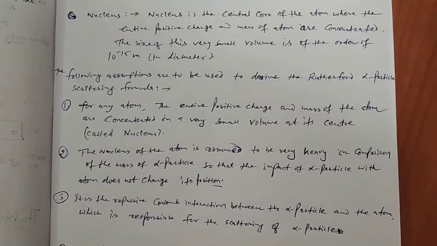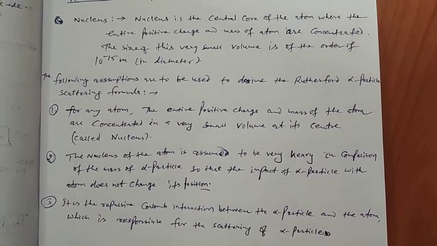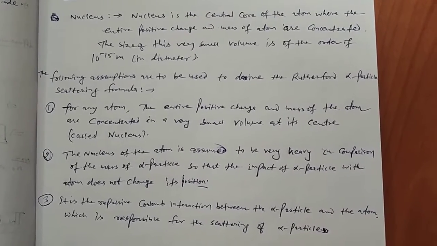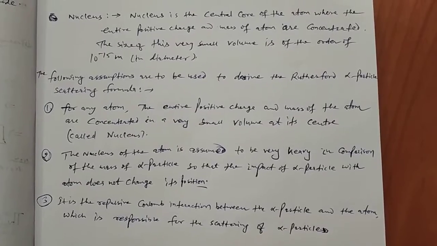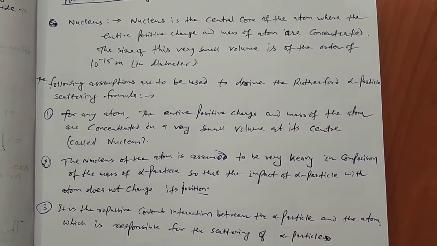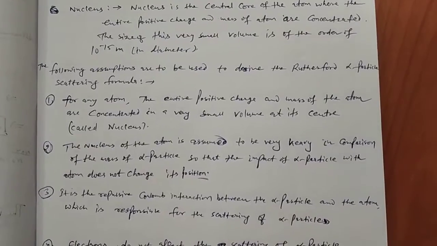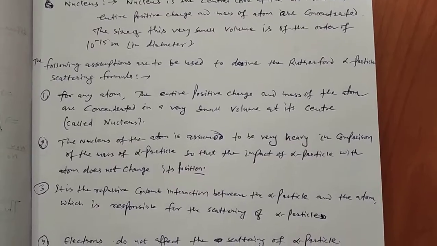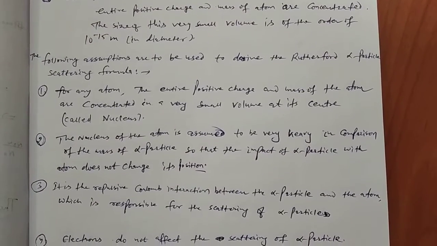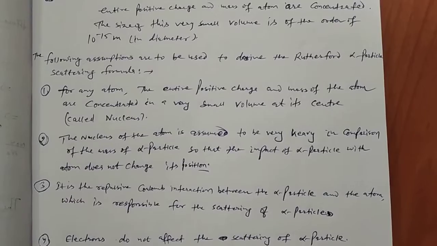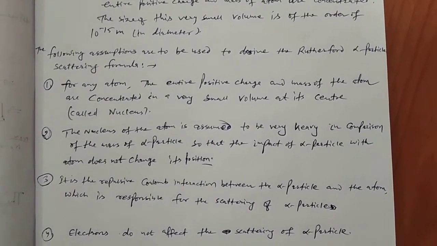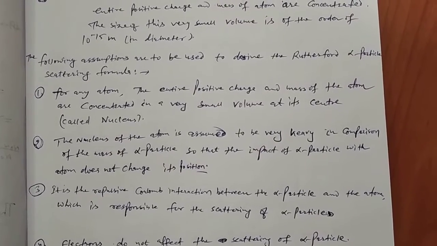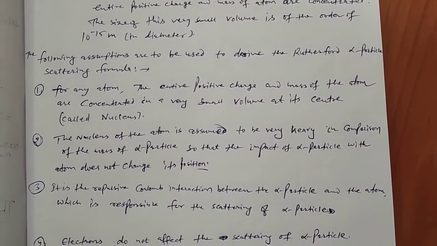In this experiment, Rutherford bombarded high energy alpha particles emitted from radioactive material on a thin foil, and he found that most of the alpha particles are deviated from their path with different angles from 1 degree to 180 degrees.